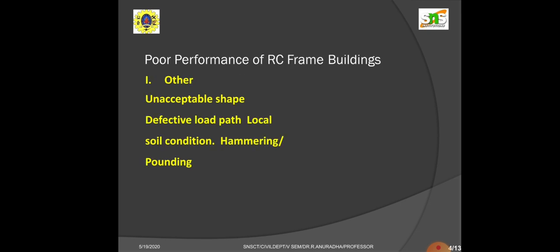Another type of poor performance of RC frame buildings is unacceptable shape, defective load path, soil condition, hammering or pounding. So unacceptable shape comes under the architecture point of view. Architecture never bothers about the strength of a structure.